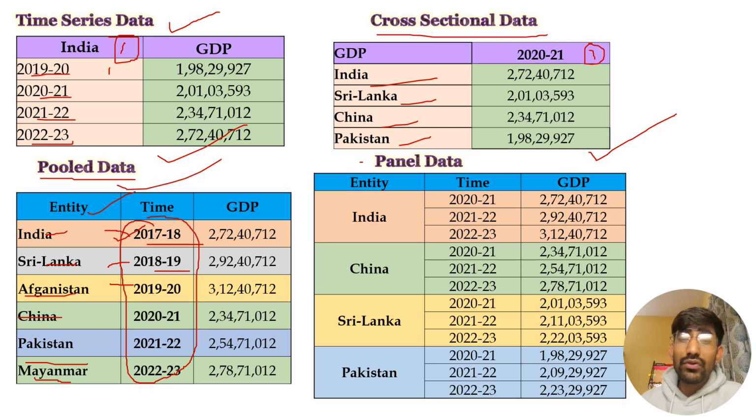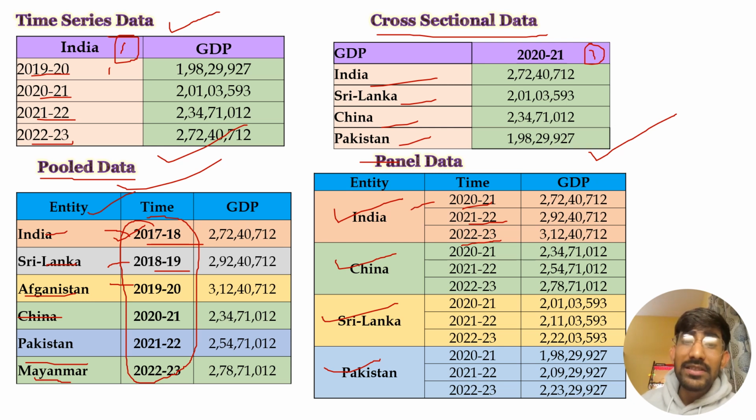The fourth one is panel data. Panel data is just similar to pooled data, but there is a slight difference. In this case we have more than one entity, that are India, China, Sri Lanka and Pakistan, whereas there is more than one time frame as well, that is 2020-21, 21-22 and 22-23. But the basic difference is that the entities are repetitive in nature.